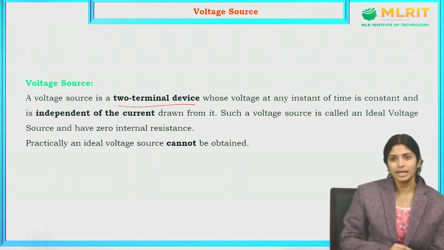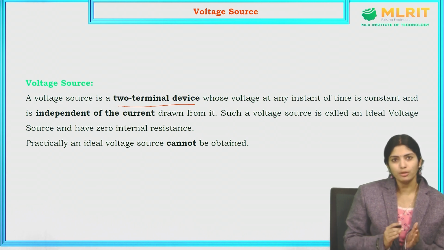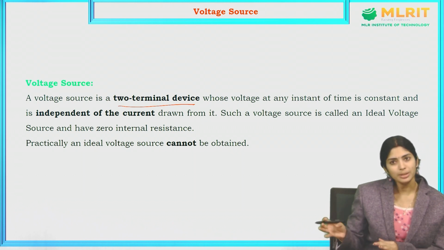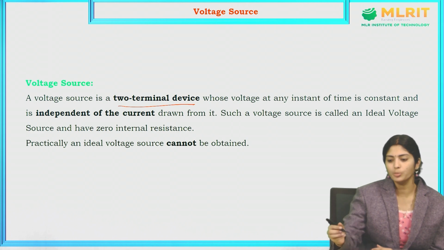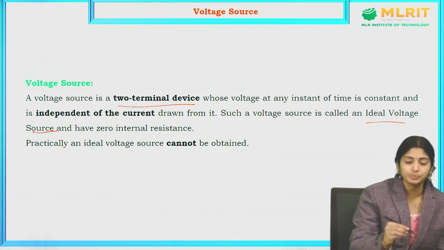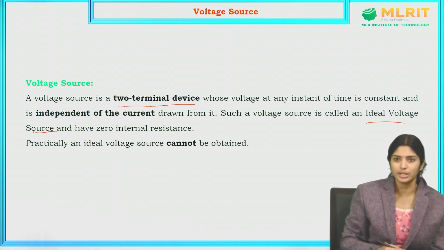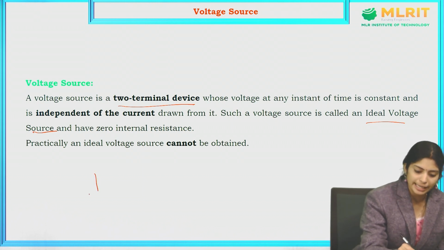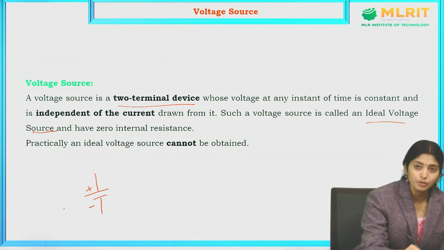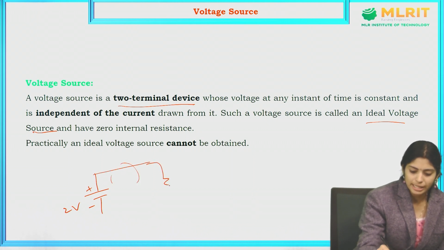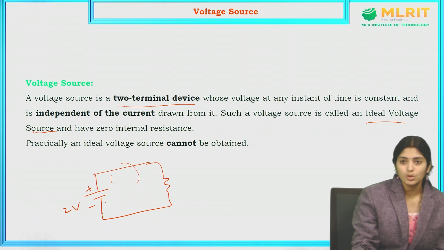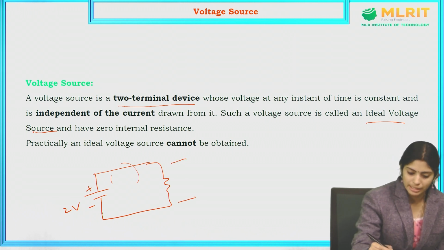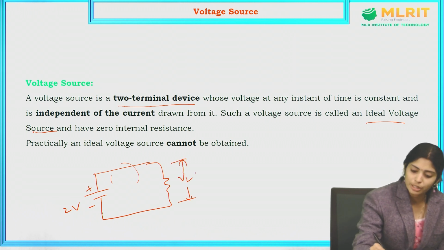In simple words, how much voltage I give as an input, that much voltage should come as an output for the ideal voltage source. For example, if I take a voltage of 2 volts here, there is some other circuit here and finally there is a load here. If you measure the voltage across this load resistor, the load voltage should also be equal to 2 volts.